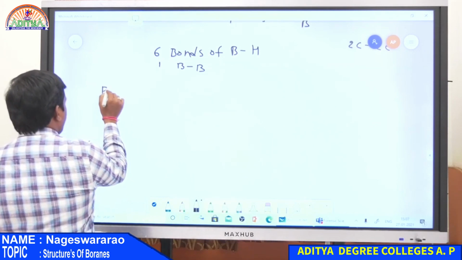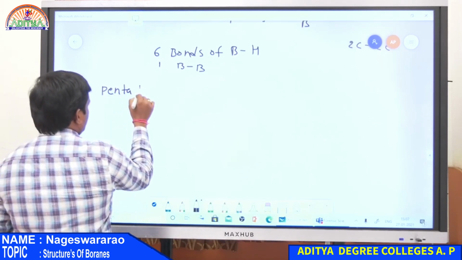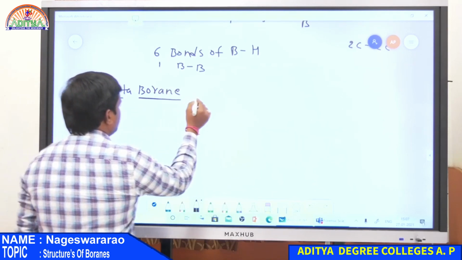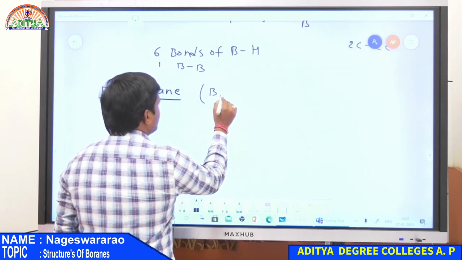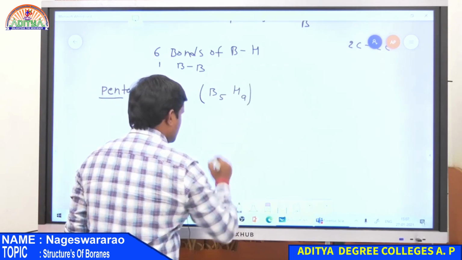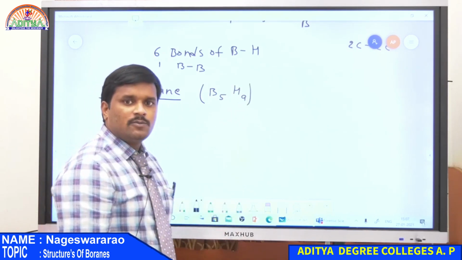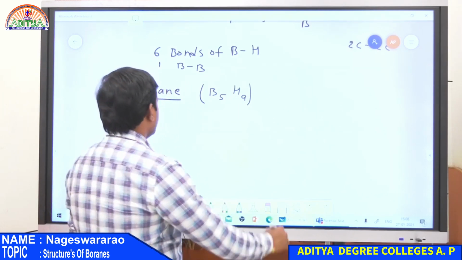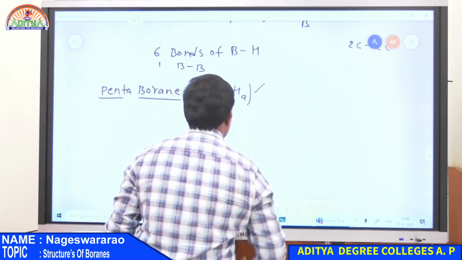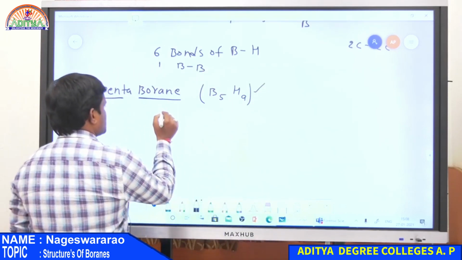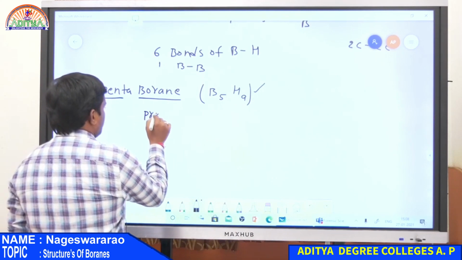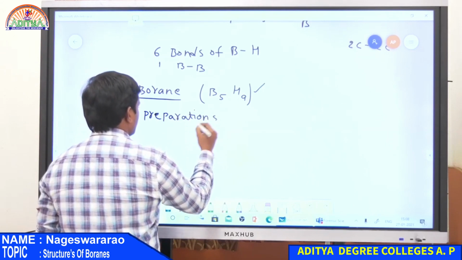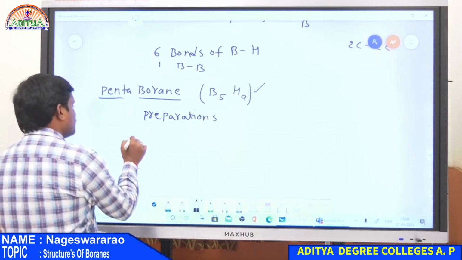Pentaborane. So the formula for pentaborane is B5H9. This is stable. There is one more pentaborane, that is B5H11, but this is unstable. So now first preparation, from diborane.